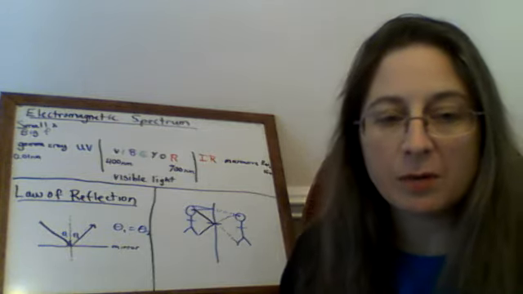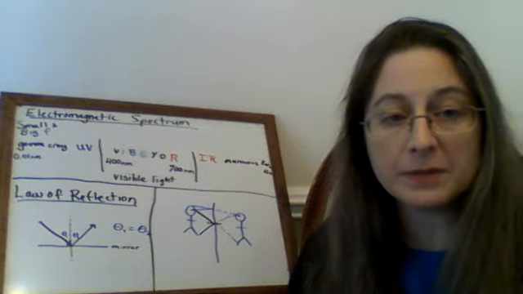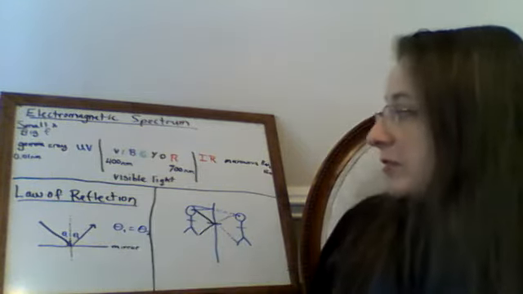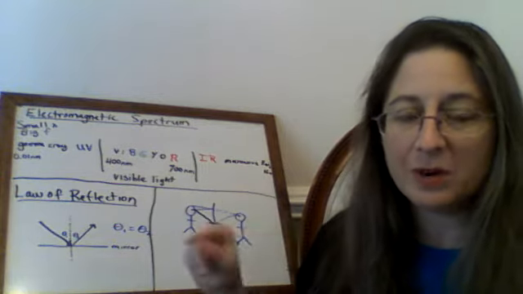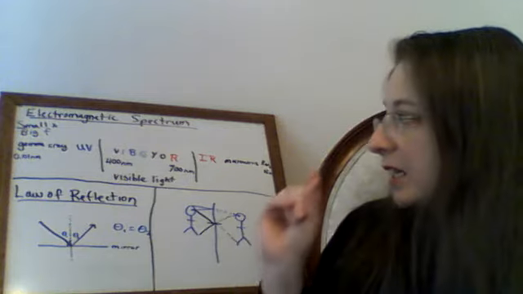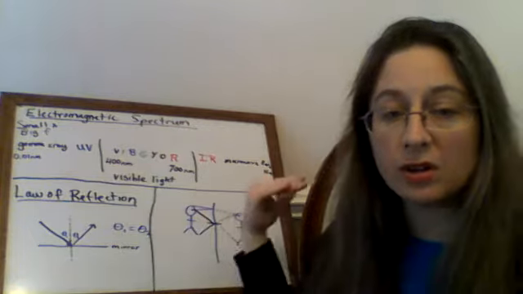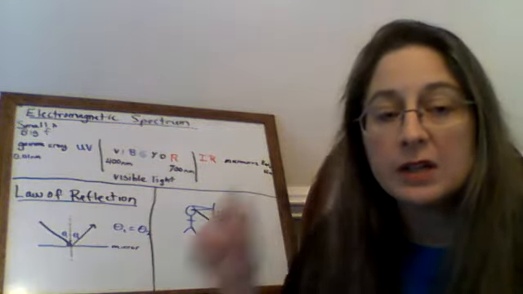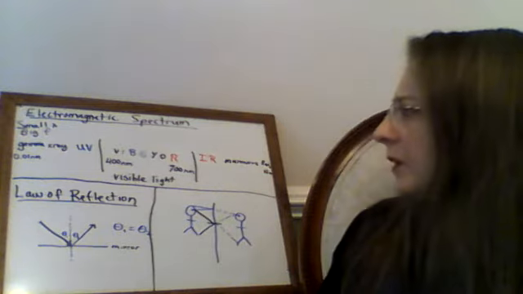You guys learned about gamma when we talked about radioactive decay of atoms, and gamma waves are somewhere around 0.01 nanometers-ish. So that's very, very tiny wavelengths, and they have a very big frequency because, of course, all of these are traveling at the speed of light. So if the wavelength is smaller, the frequency will be bigger.